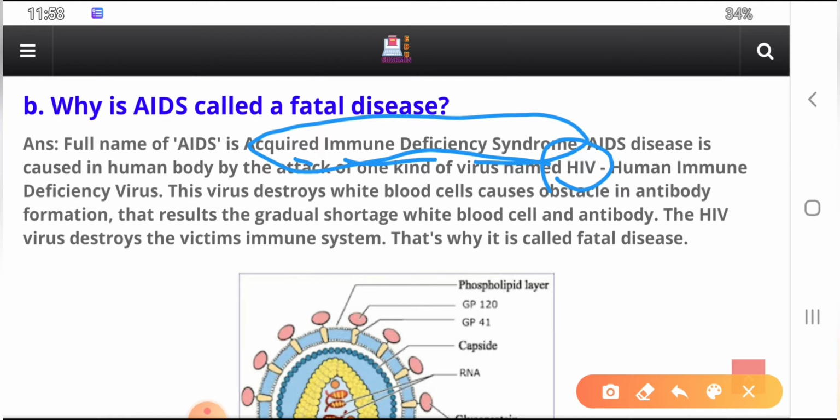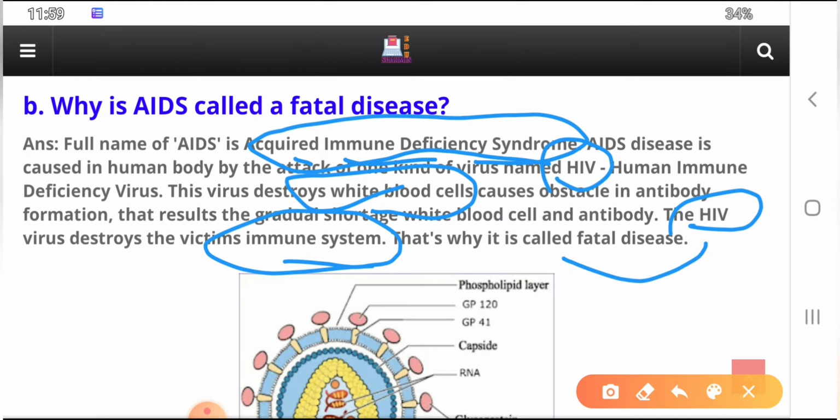This virus destroys white blood cells and causes an obstacle in antibody formation, which results in a gradual shortage of white blood cells and antibodies. The HIV virus destroys the victim's immune system, and that's the reason it is called a fatal disease. All right, let's go to the next question.